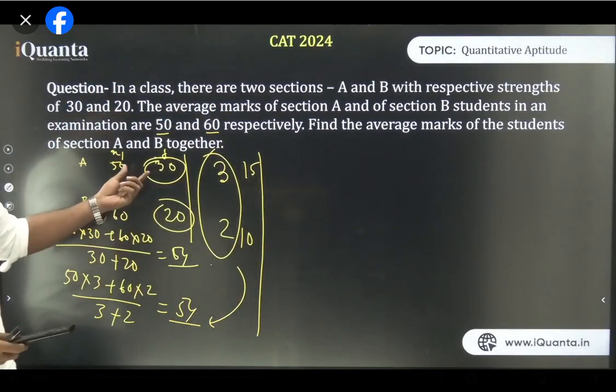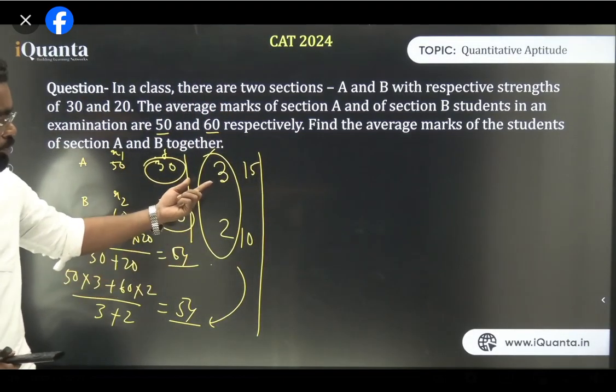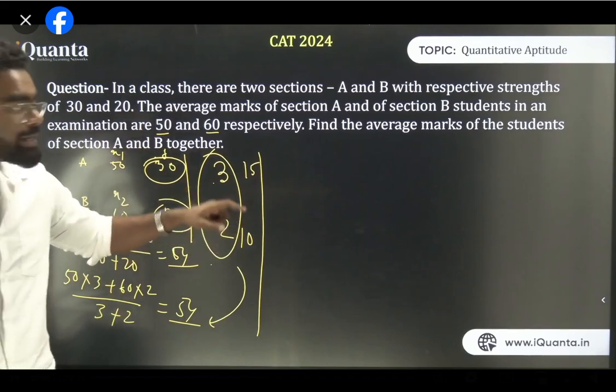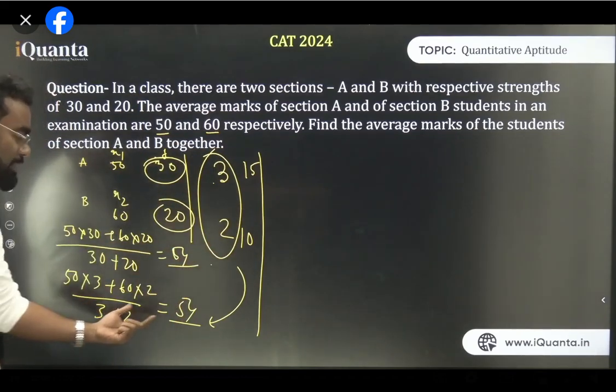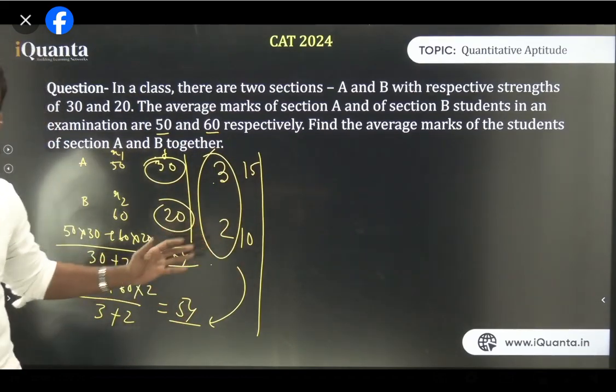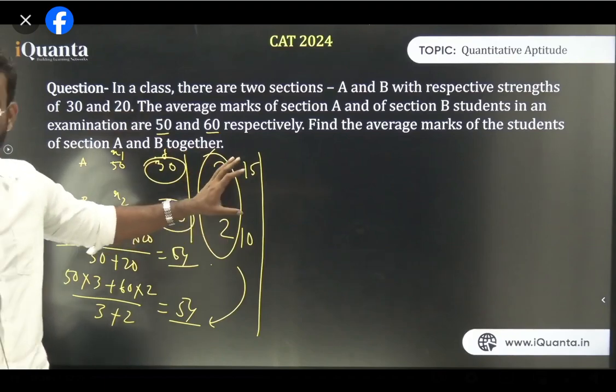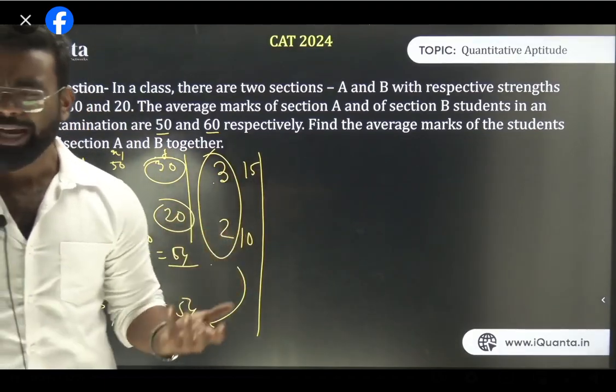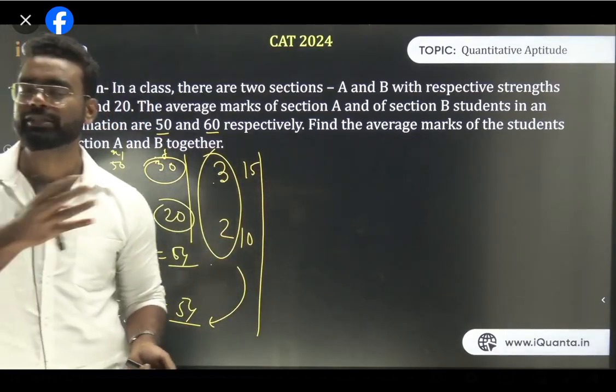So what I did, I have shown you 30-20 mein the average is 54. I have shown you 3-2 mein the average is 54. Then I claim in 15 and 10 also the average is the same thing, which is 54. That is my claim. Am I clear? That means if the ratio of the quantities is the same, the average is always the same. This is not a CAT level question, it's a basic question of weighted average, bro. The CAT level was the previous question, not this.